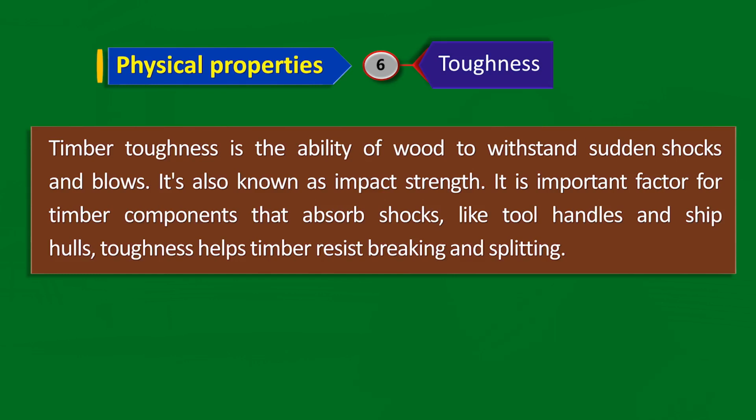The sixth important property is toughness. Timber toughness is the ability of wood to withstand sudden shock and blows. It is also known as impact strength. It is an important factor for timber components that absorb shock, like tool handles and ship hulls. Toughness helps timber to resist breaking and splitting.